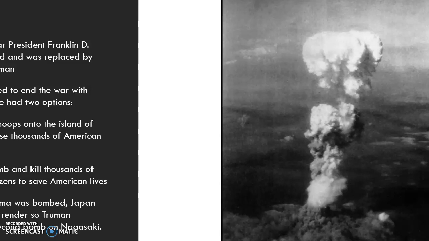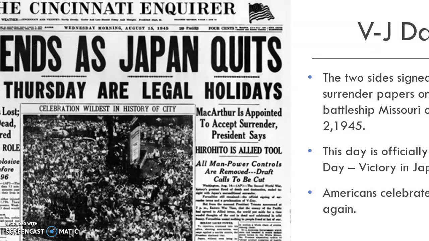He dropped not one bomb, but two bombs. And that second bomb led us to victory in Japan, VJ Day. This was a day that both sides signed formal papers to end the war. The day is officially known as VJ Day, and Americans and all troops everywhere celebrate it. And this is how the war ended.